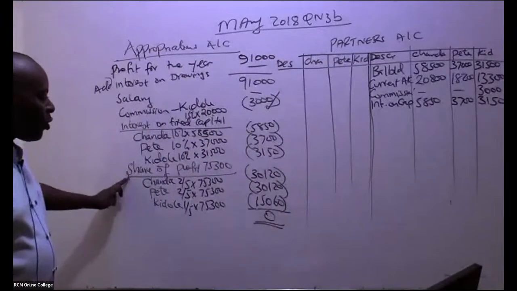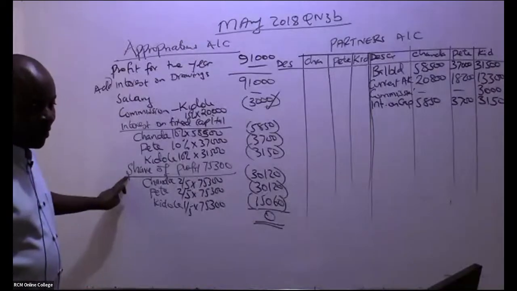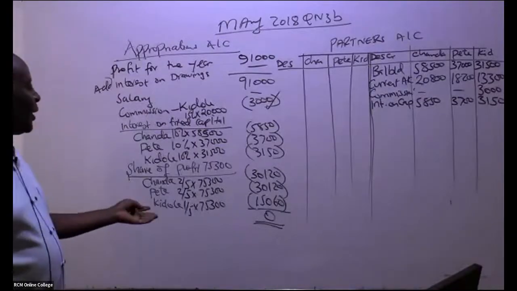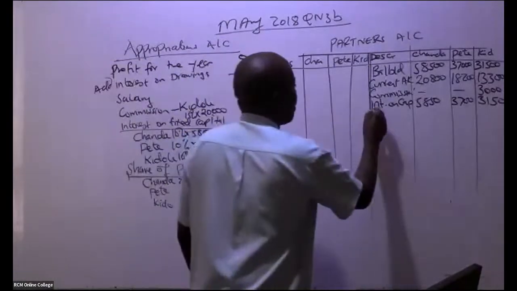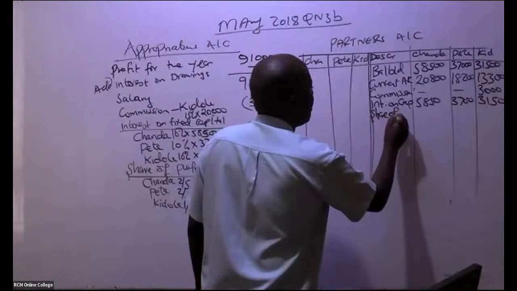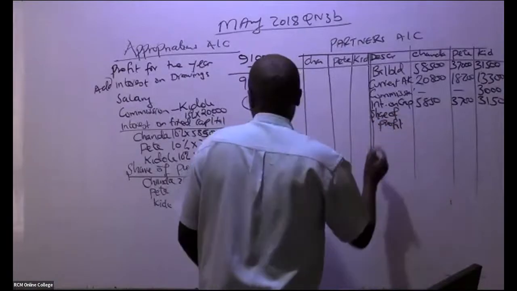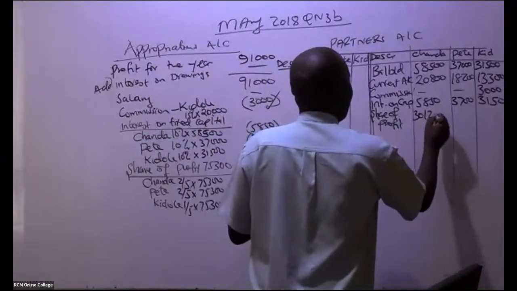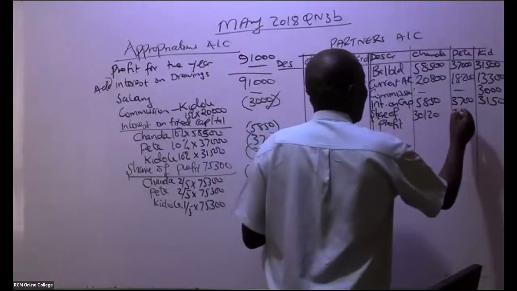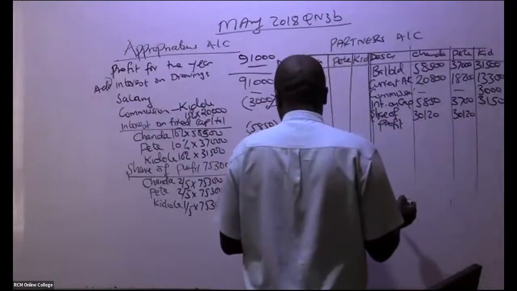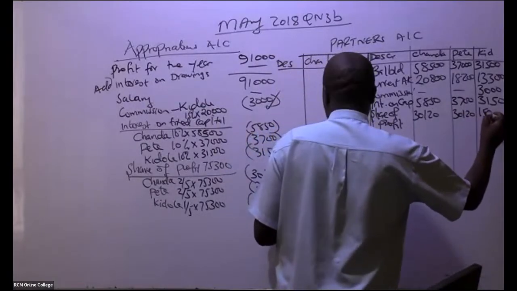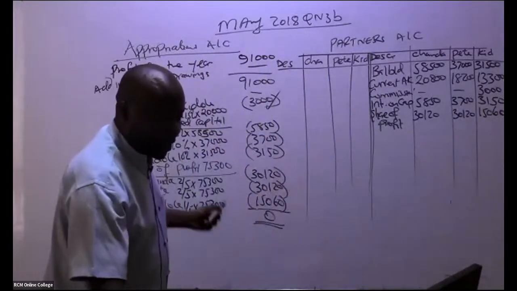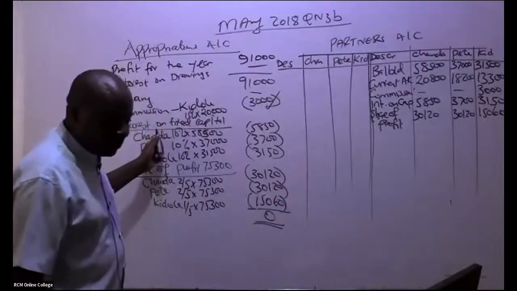Then we have here share of what here? We have share of profit. So this share of profit, you're bringing them the way they are. Share of profit, what do we have here? We have 3120, 3120, 3120. We have here 15,060. You stop it there. Come and rub. In my case, now I can rub.